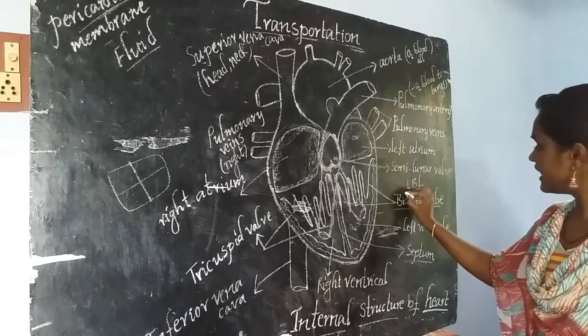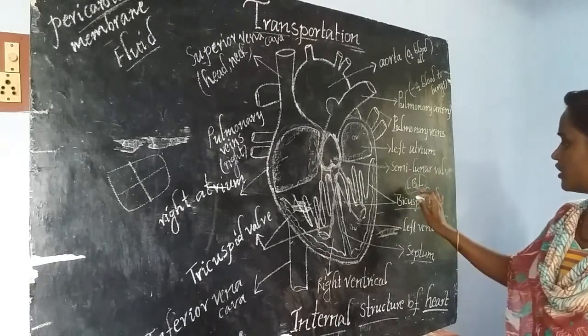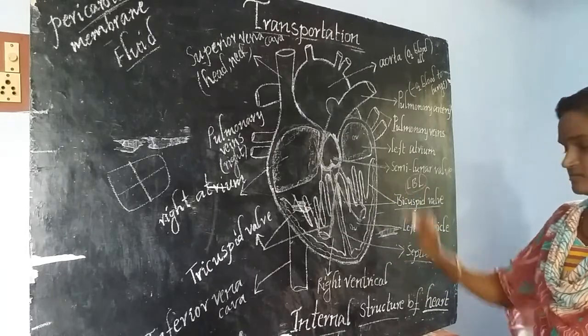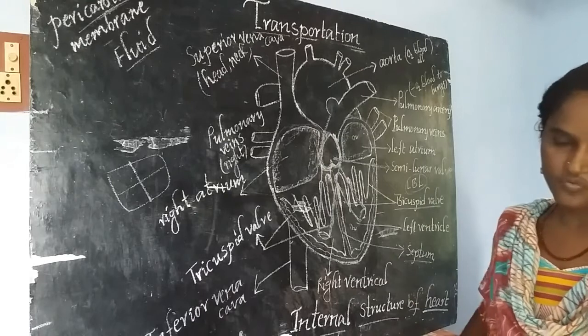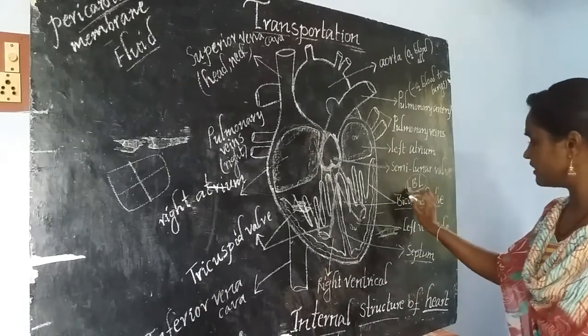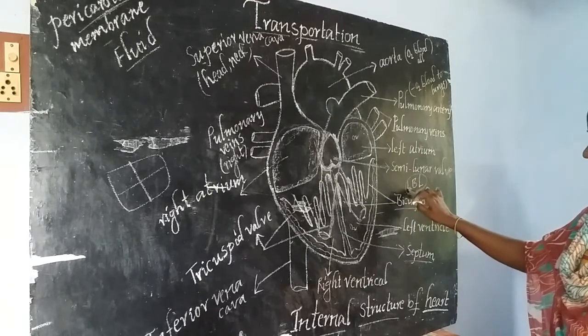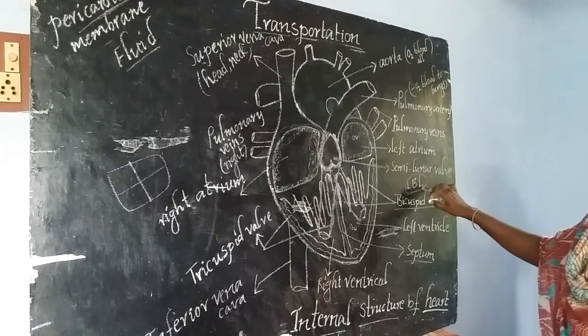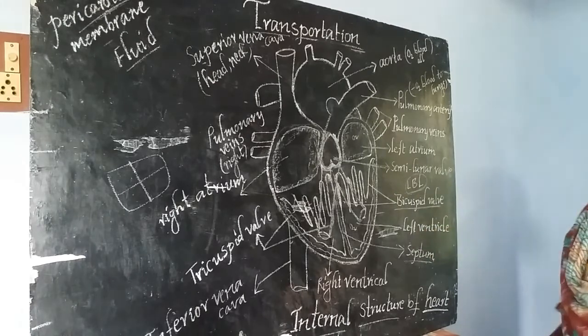In order to remember in a perfect manner, you just remember LBL. For your remembrance, you may call this one as LBL. L means left atrium, B means bicuspid valve, and L means left ventricle.